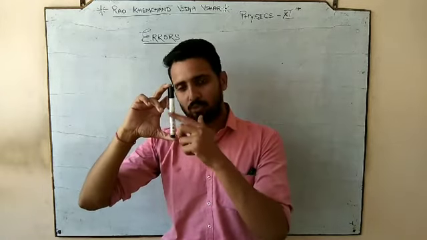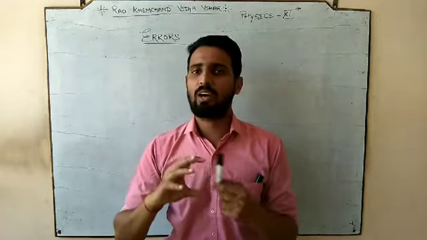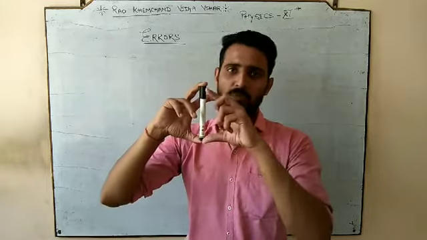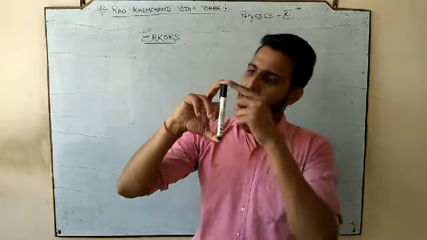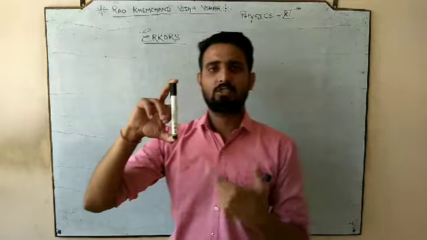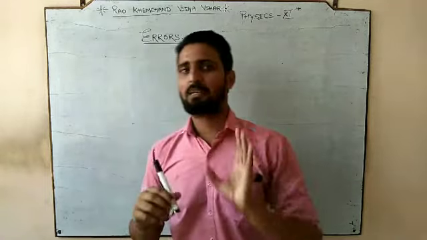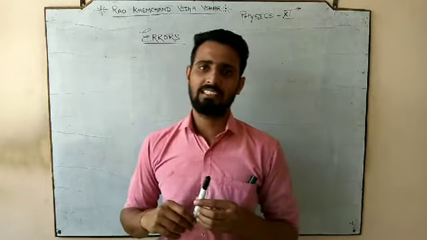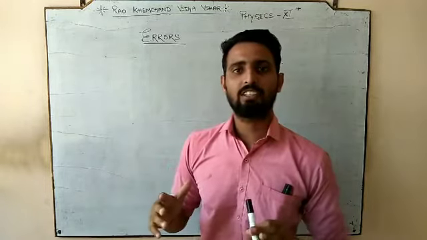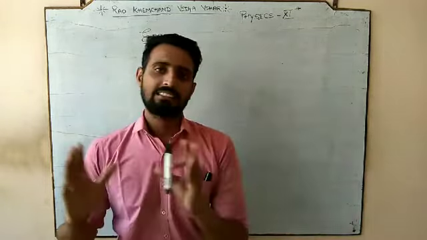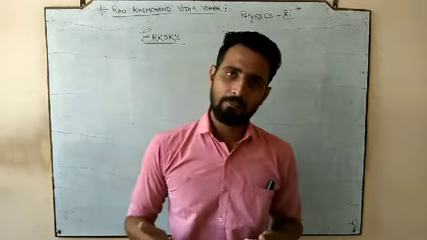And if I want to know the length, I have to do one process, and that process is measurement. To measure the length, I have a standard. That standard is called a scale.